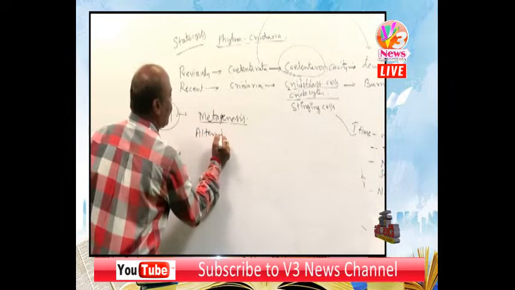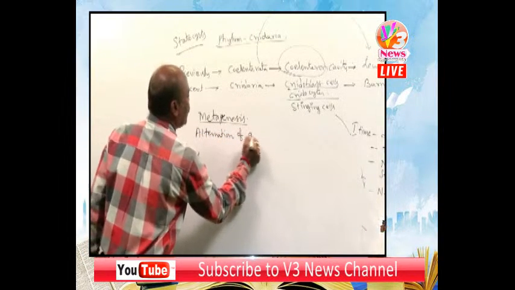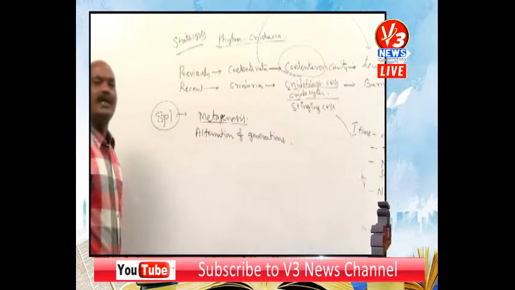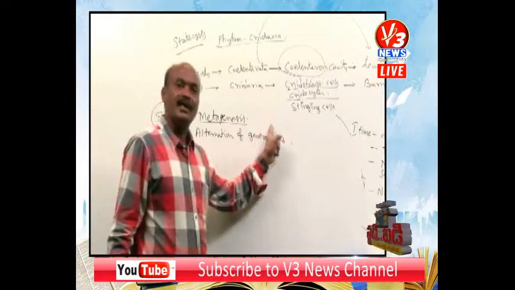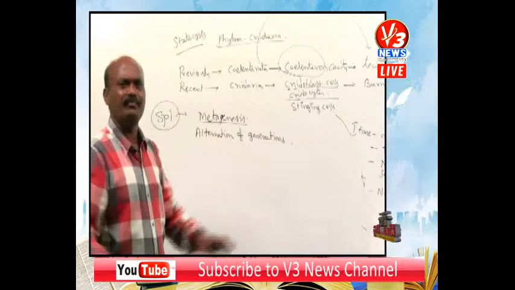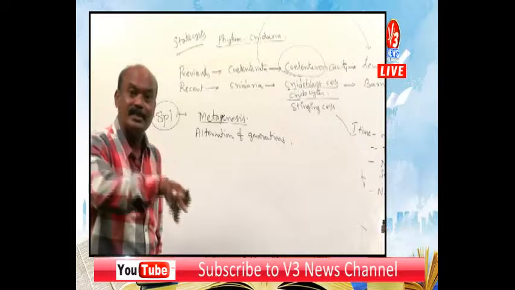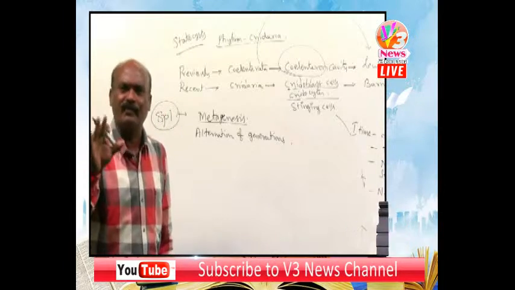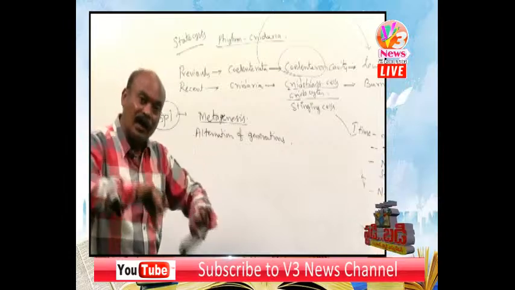Metagenesis we can say simply is alternation of generations. So what is the meaning of the word metagenesis or alternation of generations? Simple thing. These are diploblastic animals, and also dimorphic.